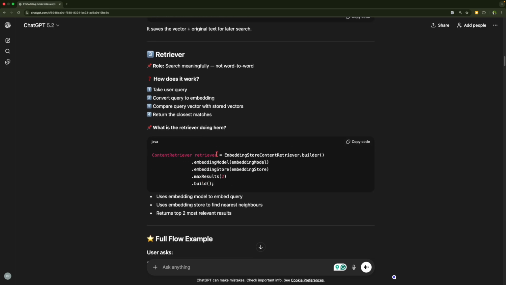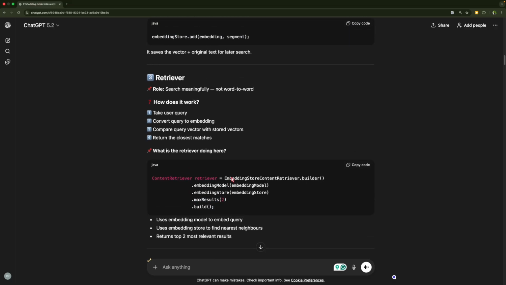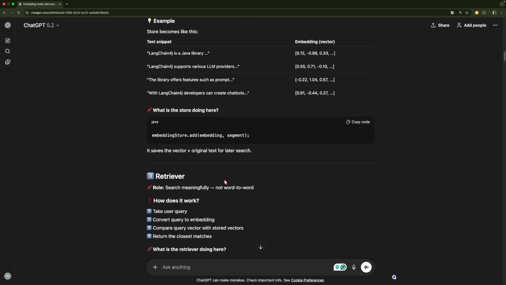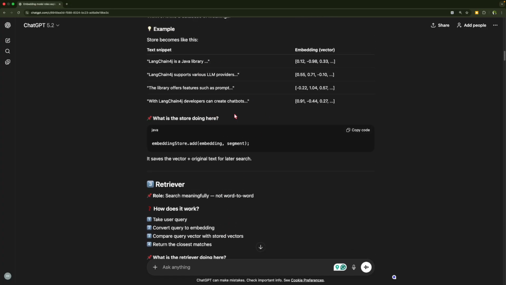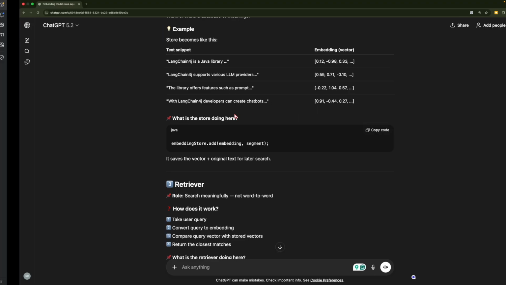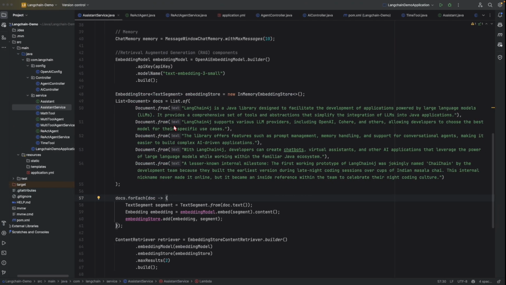So this is the final code of the retriever, where we are defining the max results as 2. So at most it will return us 2 embeddings from the store, the closest embeddings compared with whatever query is sent by the user. Let me just show you the final code, how it will look.